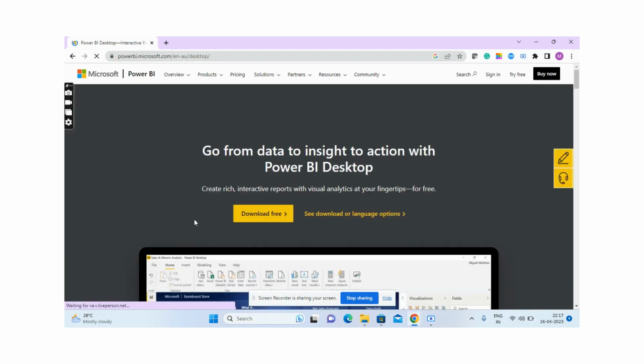Once you click, it will show you two options. One is download free, another is see download or language options. In both methods we can download or install Power BI. So I am going to see the first method.